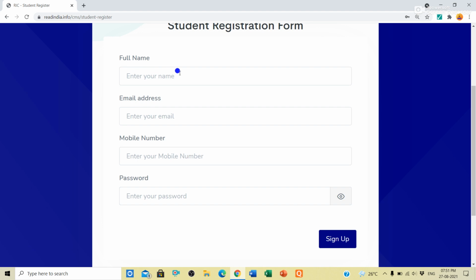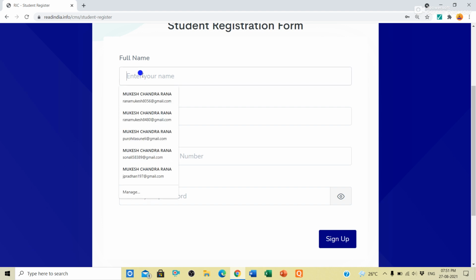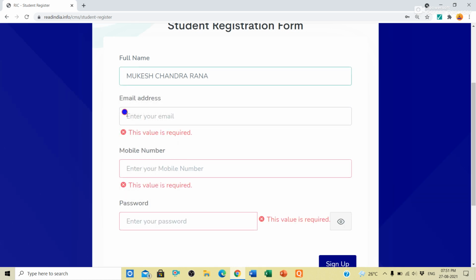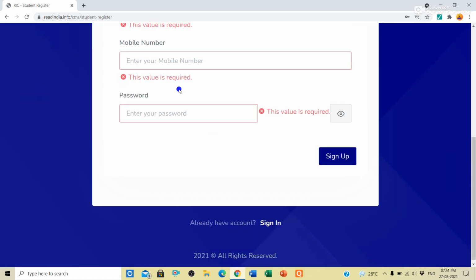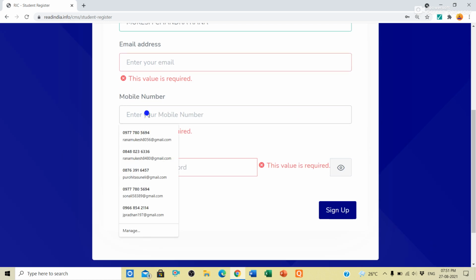Suppose my name is Mukesh Chandra Rana. So you will enter your name here. Suppose I enter Mukesh Chandra Rana. So I entered my name here. And here you will enter your email ID. After that, you will enter your mobile number here.